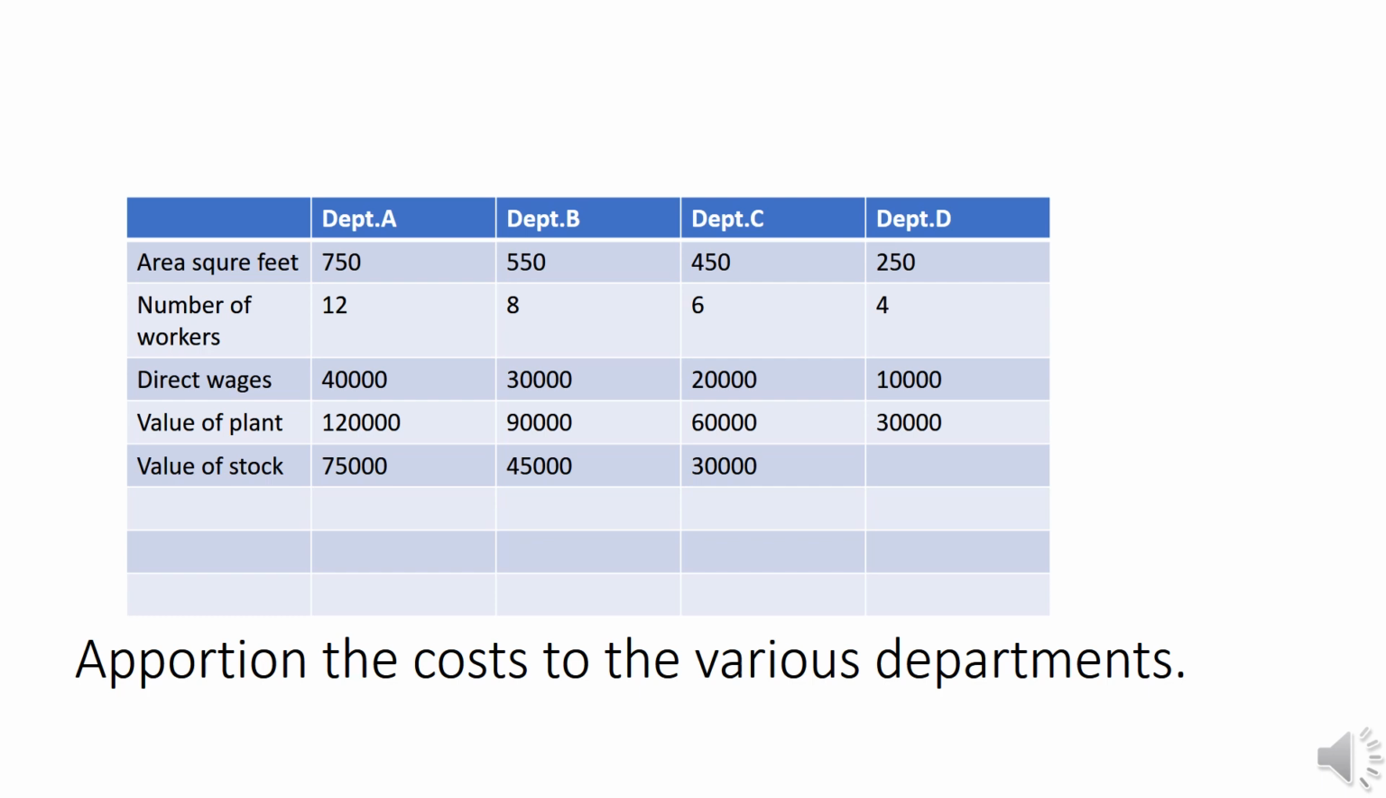Here the additional information is given as area in square feet: department A 750, department B 550, department C 450, and department D 250.